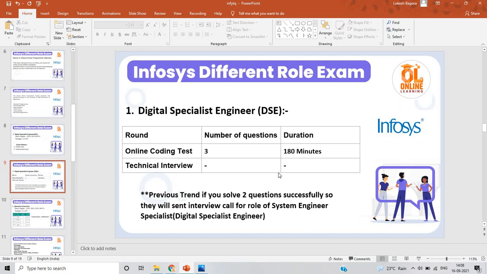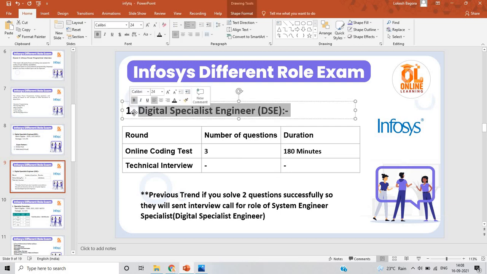After that there is an important point: the second opportunity from Infosys is for the role of digital specialist engineer. This is not the first one, this is the second. The digital specialist engineer opportunity, the DSE role, has the same pattern, everything is the same, but there is one important point.